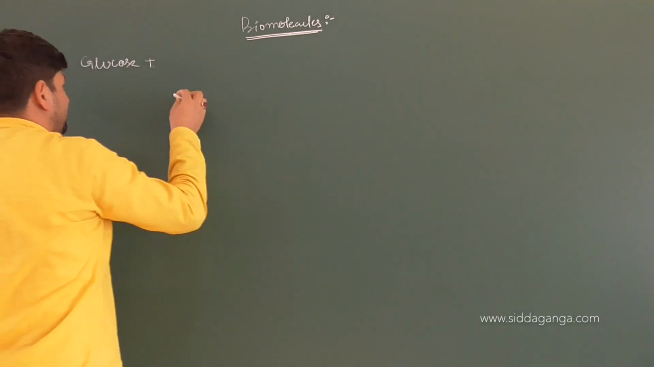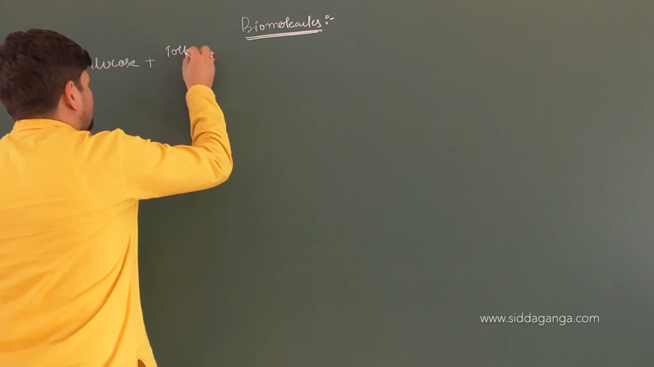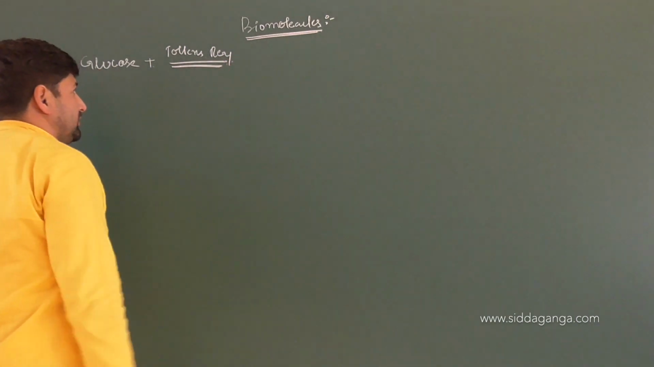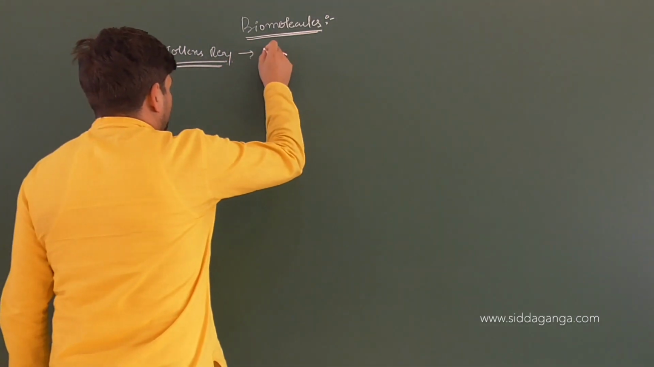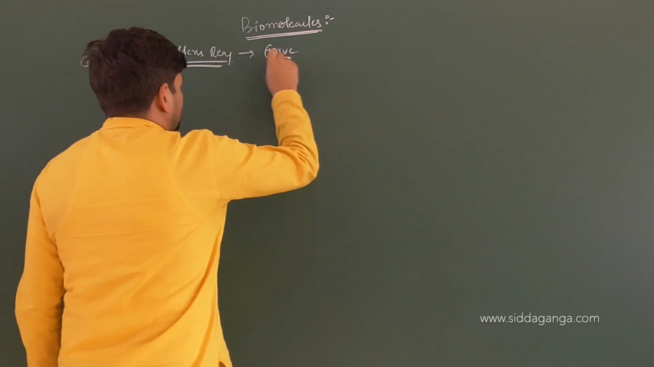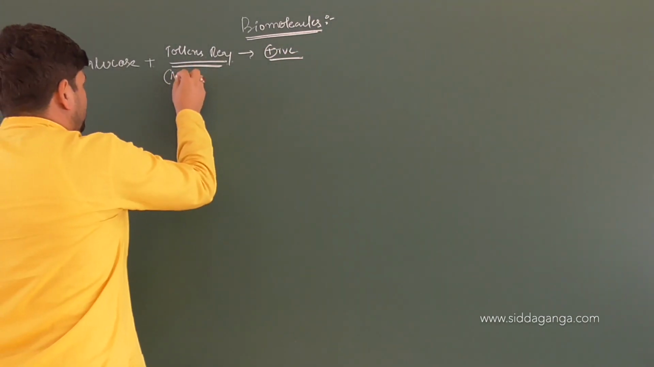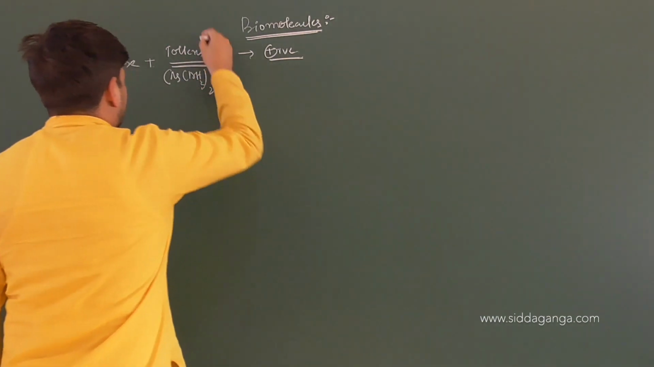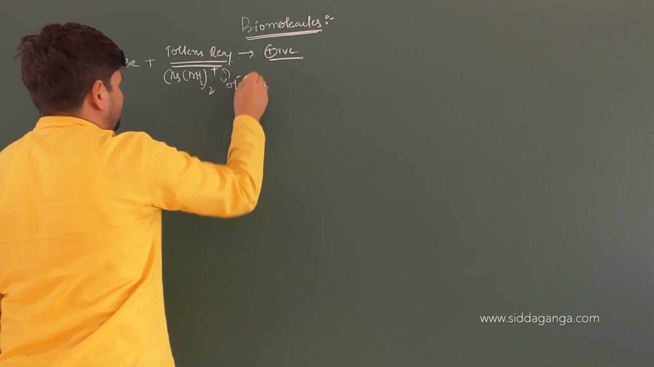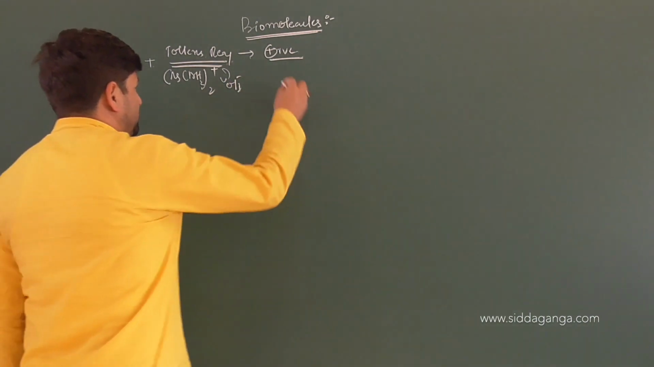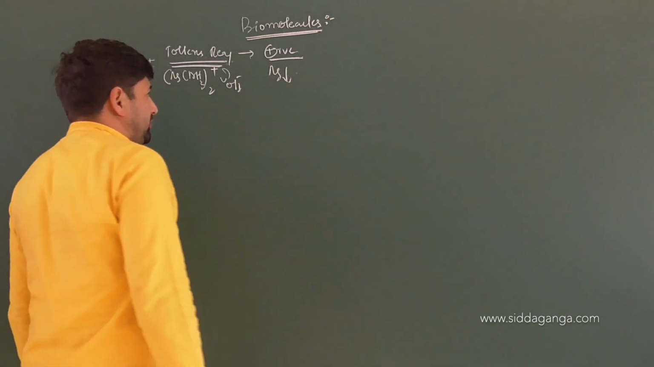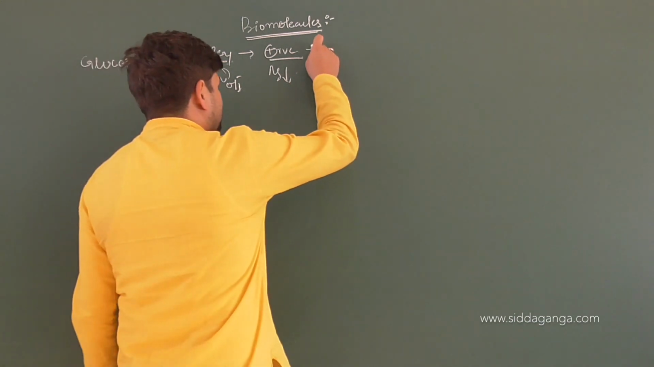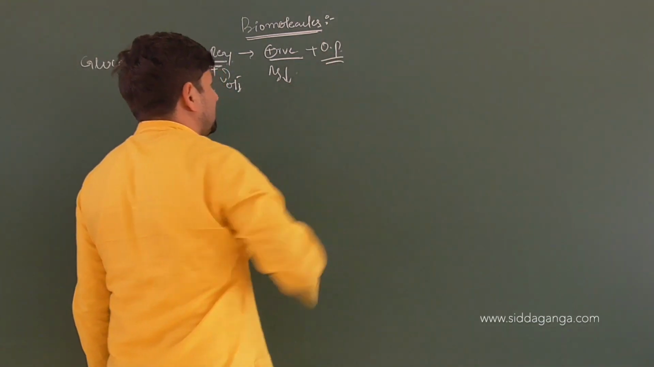When to this we add Tollens' reagent, we will see the positive test coming into play. How? Tollens' reagent is ammoniacal silver, Ag(NH3)2 plus, and keep it in mind this reaction is happening in which medium? Basic medium. We'll get a positive test. Positive test is a confirmation for the precipitate of silver being made, right? Plus we will have some oxidation products coming into play.